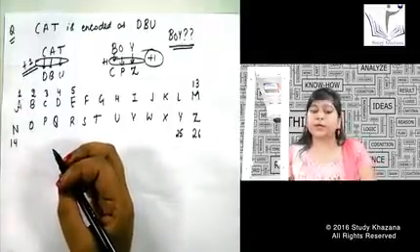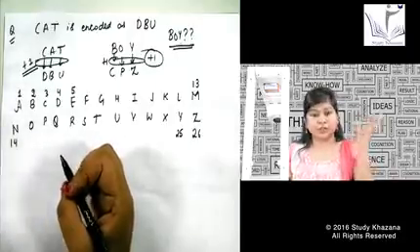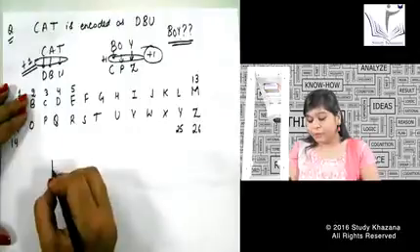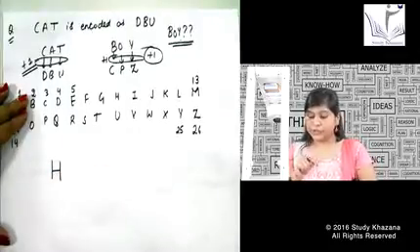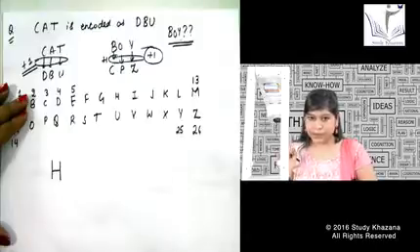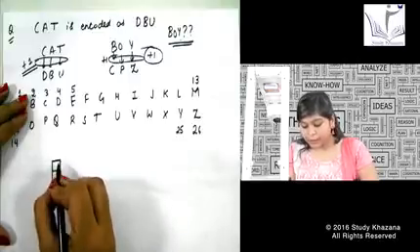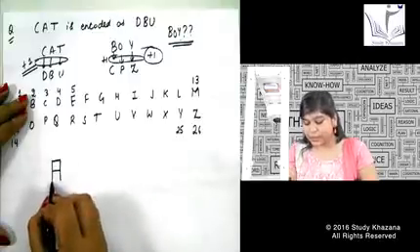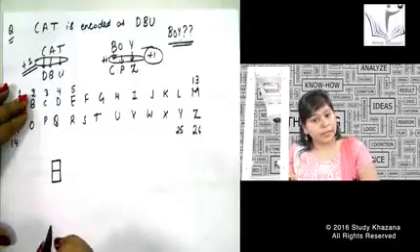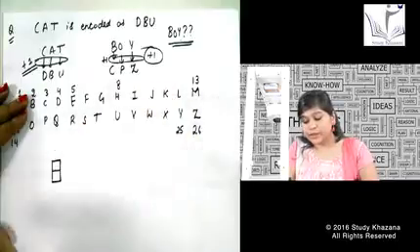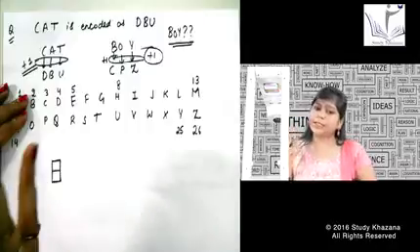See, these shortcuts, you people can also make these shortcuts, because logical reasoning is nothing but your own application of mind. If I say I have to remember the number for H, how will I remember it? H you have written like this. After H I write a line above H like this. I join the two lines and I again join these two lines below this. This makes a number 8. So the position of H is nothing but 8.